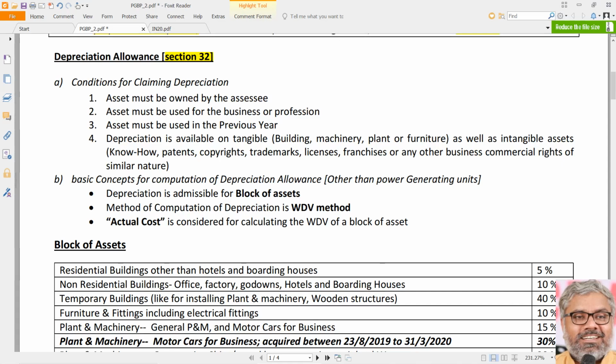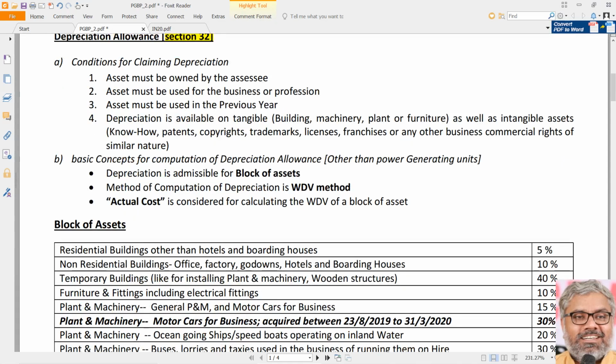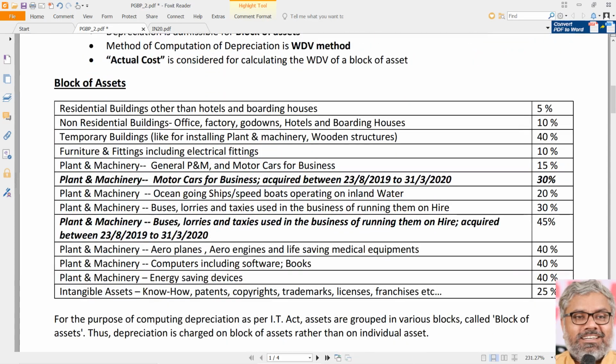There will be minor differences, but not huge differences. Huge difference will come there, completely different. Completely means completely. That is why section 32 is also, once again, a very, very important section to be known and remembered. It's not just a logic that will give us a depreciation calculation correct. Also, we have to remember the rates of depreciation, which are given in the box here below.